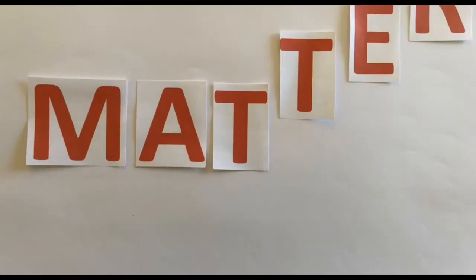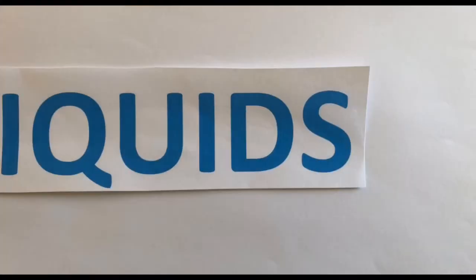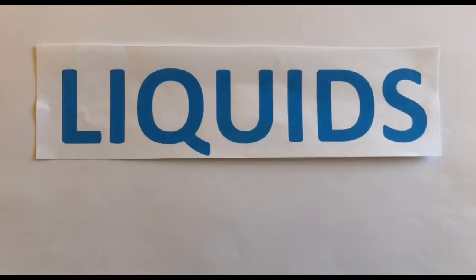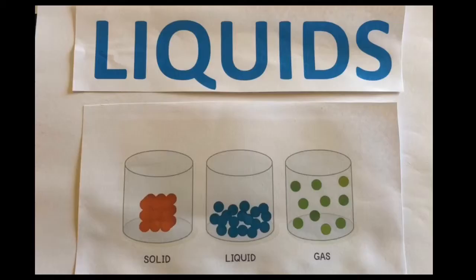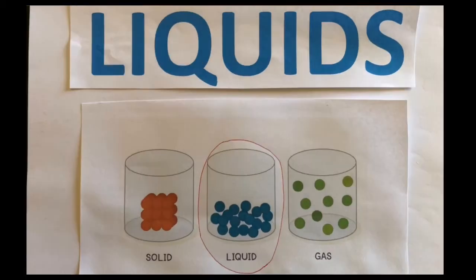Today we are going to explore the scientific topic of matter. Specifically, we are going to look at liquids. The liquid state of matter is an intermediate phase between solid and gas. Liquids have a definite volume but not a defined shape.